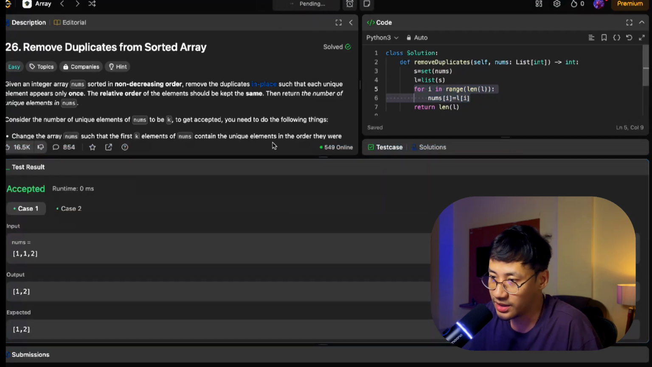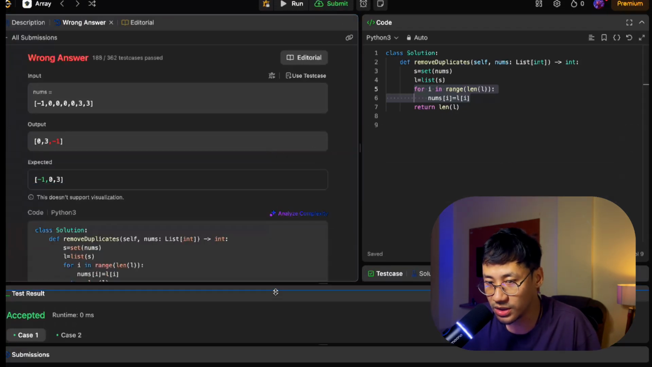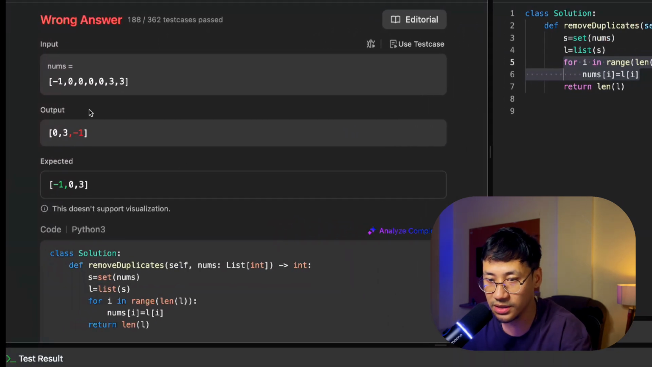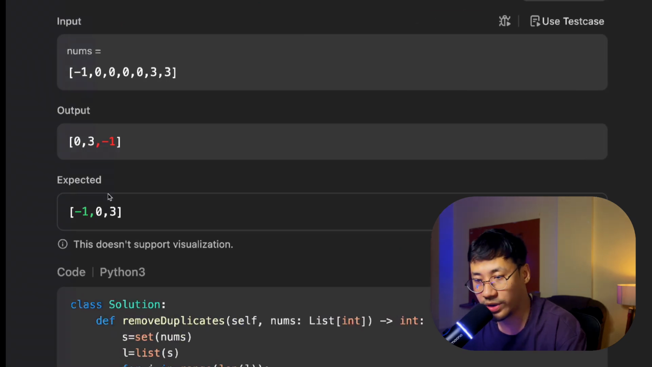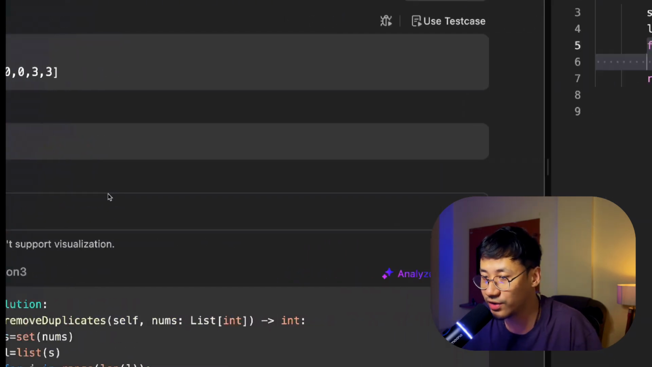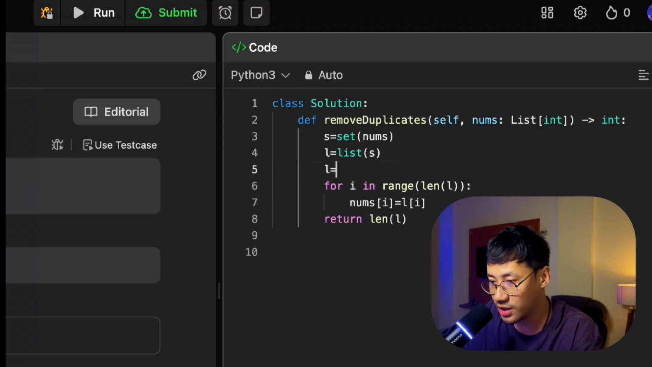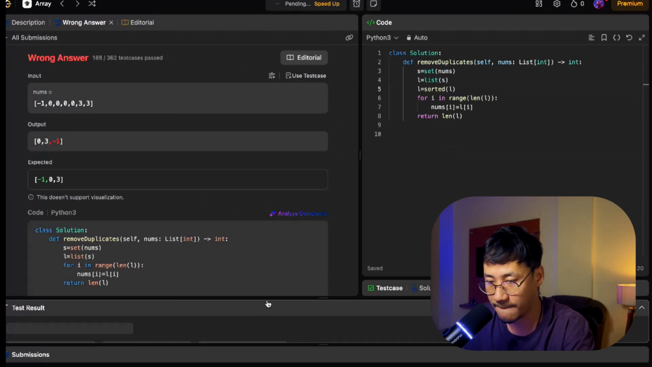Correct. Next, don't forget to submit it. Okay, some issues are there. Let's check it out. So here you can see the output. My output is 0, 3, -1. What they are expecting is a sorted array. So here you need to sort this list. The sorted function is there, you can just use it and put it in the sorted list. This time it will be running.